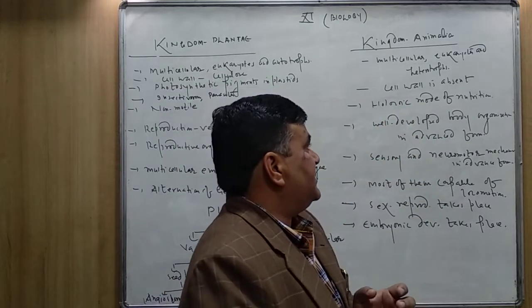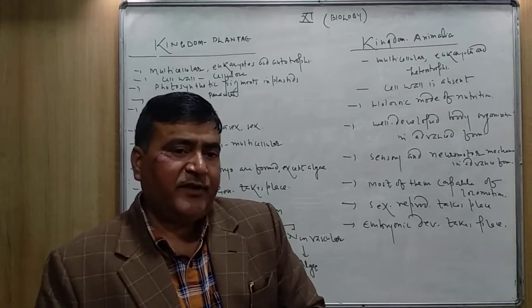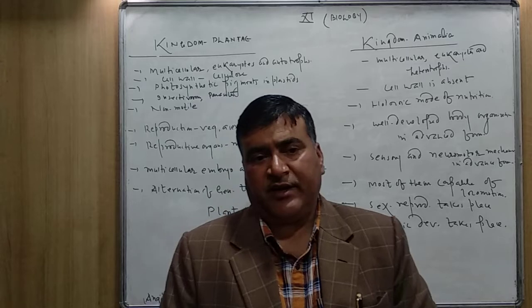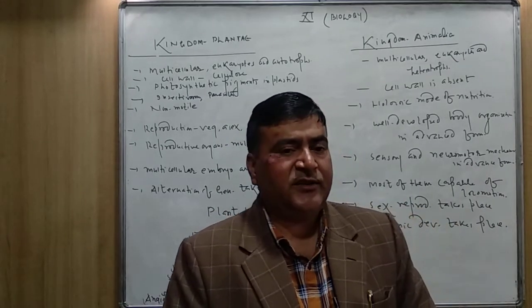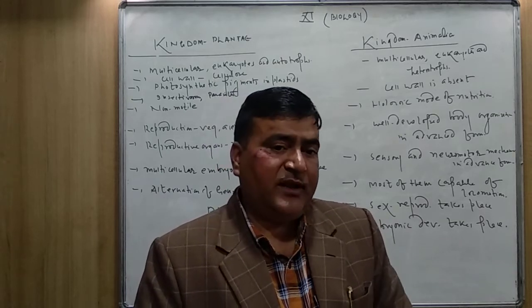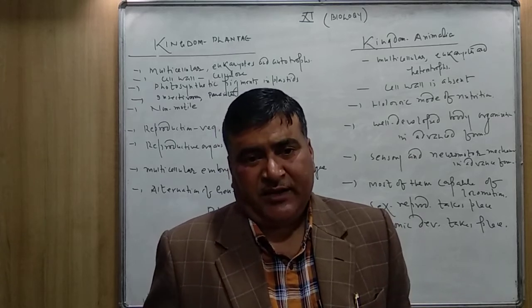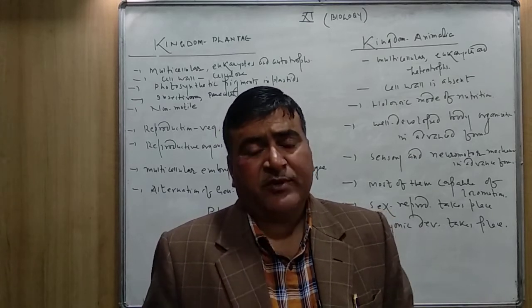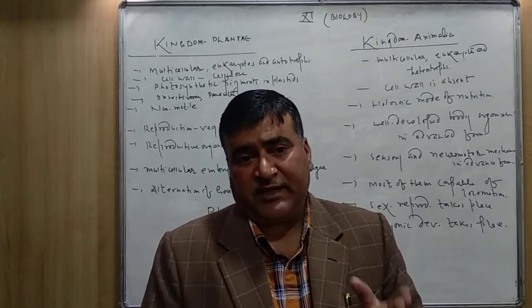Well-developed body organization in advanced form. Not in the primitive form, not in the Porifera or Coelenterata, but when you go up, especially into the chordates. In some of the lower animals also, invertebrates also, the body has so many systems. You can take the example of yourself.